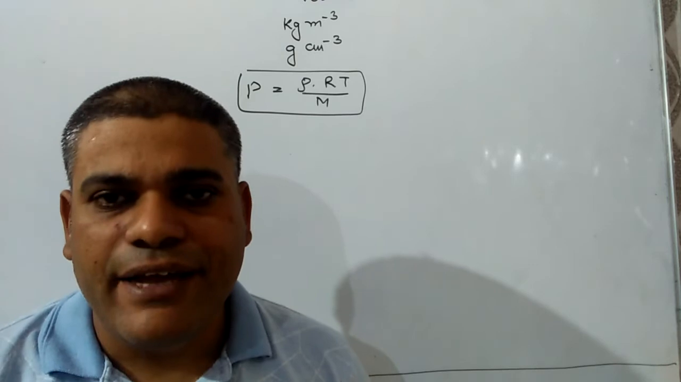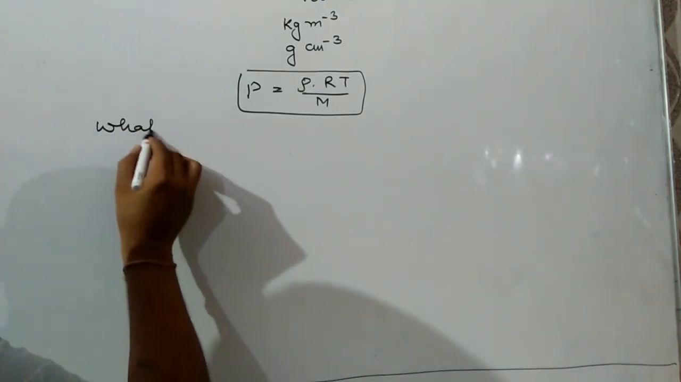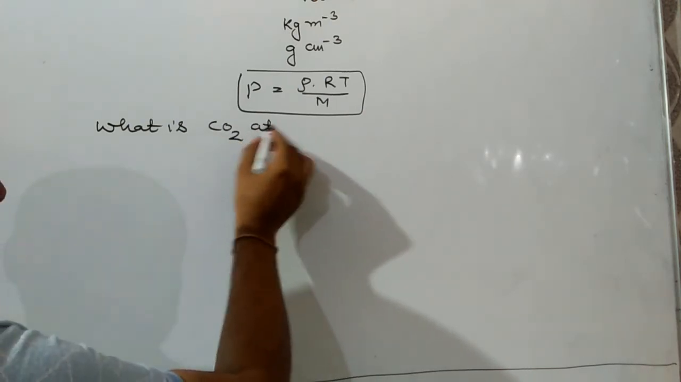First numerical I am taking. What is the density of CO2 at STP?